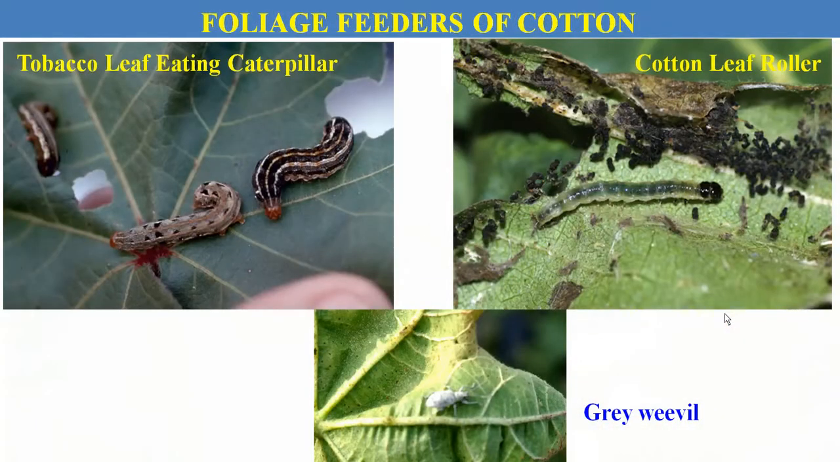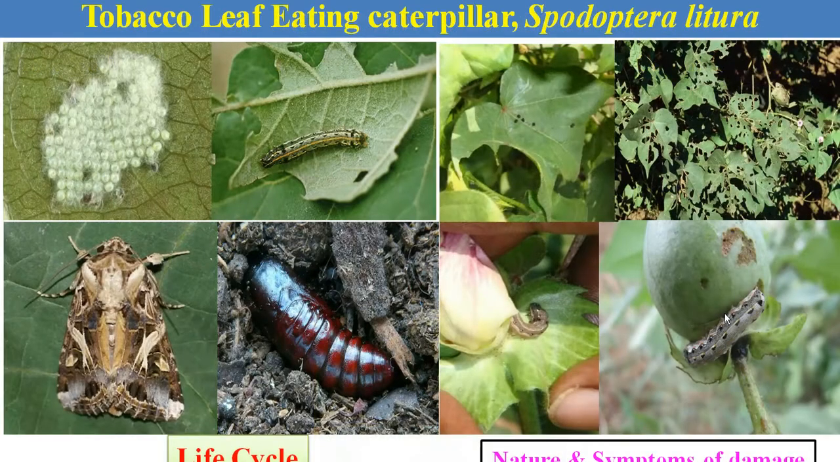Then next is the foliage feeders of cotton. There are two major foliage feeders, the tobacco leaf caterpillar and the cotton leaf roller, and the grey weevil also. The first one is the tobacco leaf caterpillar, that is Spodoptera litura.